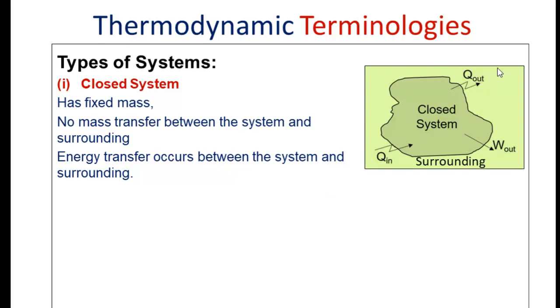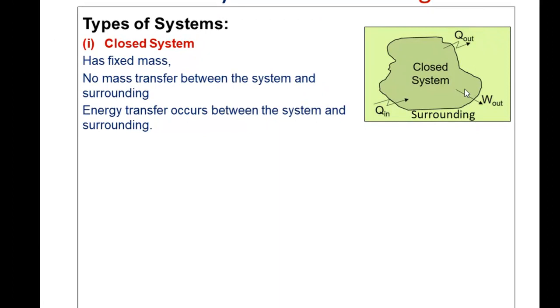Here we have represented energy, heat, that is entering in. Q refers to heat, and in the subscript we have written "in", which means Q is entering in, and here heat is leaving out. So there is energy entry and energy leaving, and there is a work output from the system also. So there is energy transfer in the form of heat as well as in the form of work.